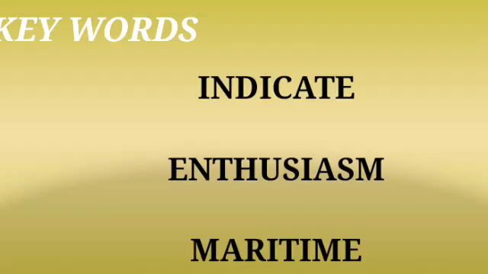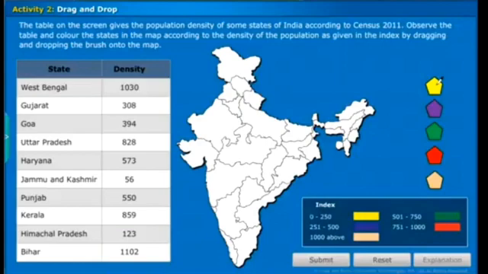Next, indicate: point out or show. Next, enthusiasm: great enjoyment, interest or approval. Maritime: relating to shipping or other activity taking place at sea. These are some of the keywords of this lesson. Children, note it. Now, let us do a drag and drop activity.